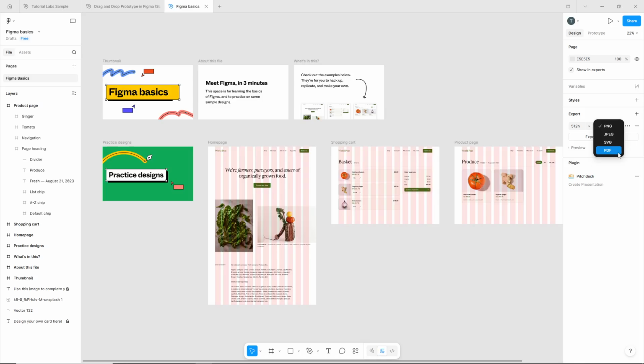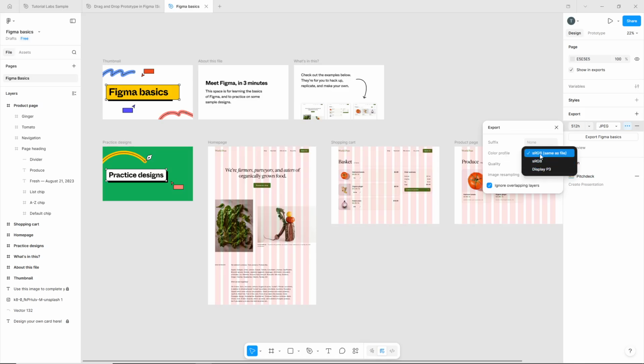Next, notice the three dots beside these drop-downs. Clicking on them reveals additional settings where you can fine-tune your export. Here you can adjust the color profile to ensure your colors look consistent across different platforms and devices. You can also modify the image resampling settings, which affects how Figma processes the image quality during export. Additionally, there's a checkbox labeled Ignore Overlapping Layers. If you check this box, Figma will treat overlapping elements as separate objects rather than merging them, which can be useful depending on your design structure.